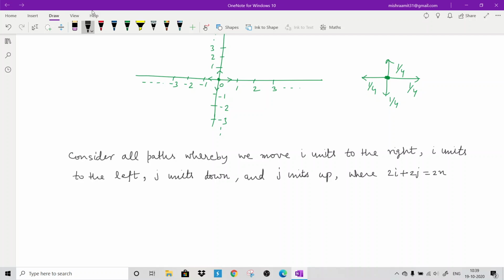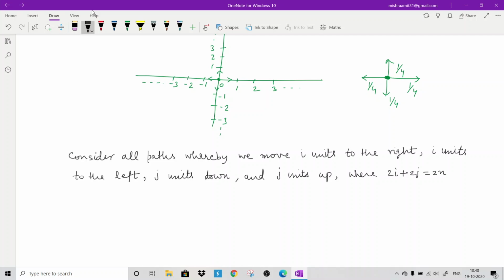Remember again, if you start from state 0 and want to return back to state 0, you cannot return in an odd number of steps. You have to take an even number of steps. For example, here i units forward, i units backward, j units up, j units down.